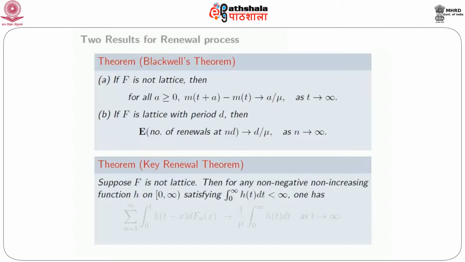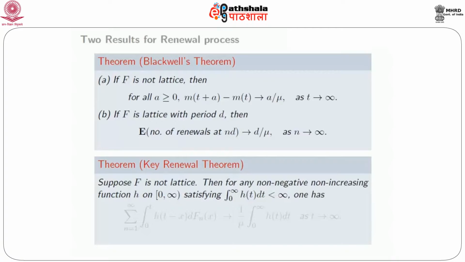The next result is what is called the key renewal theorem, which looks slightly complicated, but we'll try to explain what it is. This is probably one of the most fundamental results when it comes to application of renewal processes. We only write this result for non-lattice distributions. So suppose f is not lattice, then for any non-negative, non-increasing function h on 0 to infinity, whose integral from 0 to infinity is finite. In particular, it could be strictly decreasing, but non-increasing would suffice.